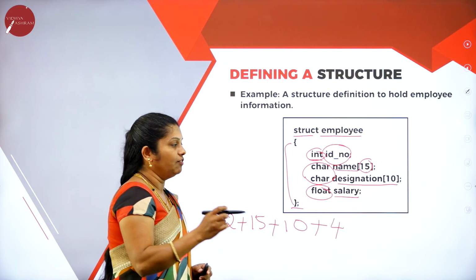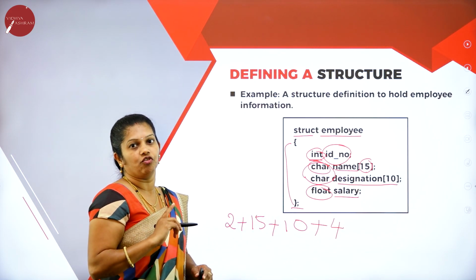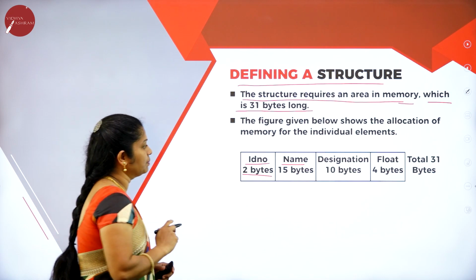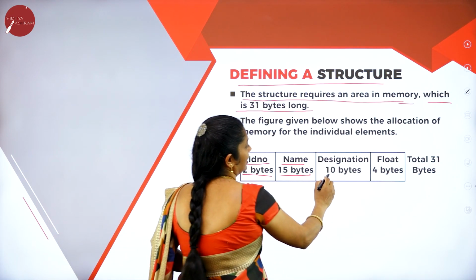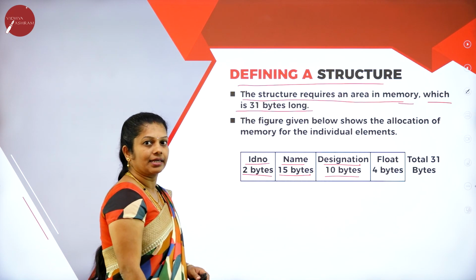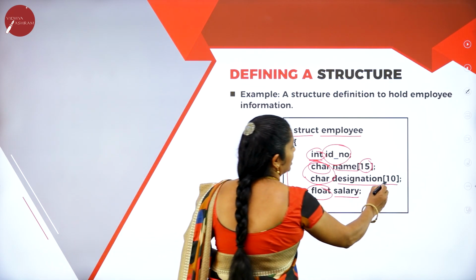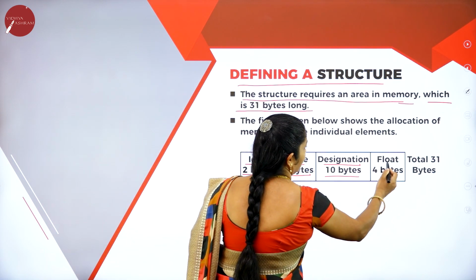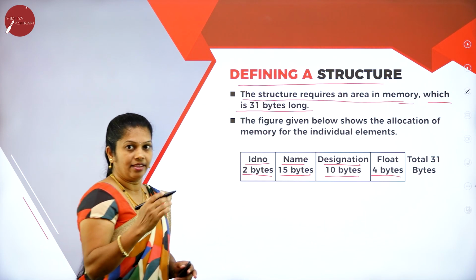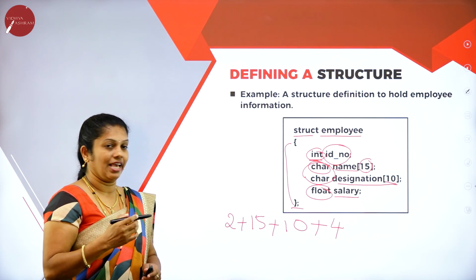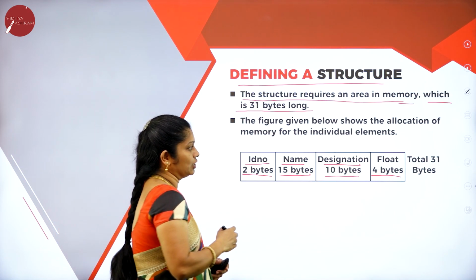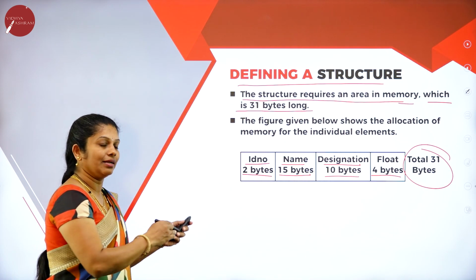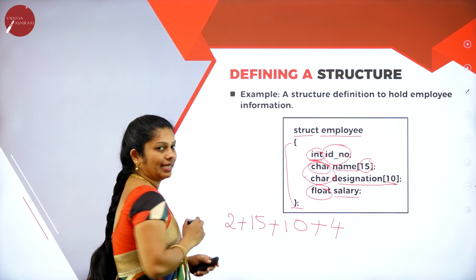It means that if it is character data type, then only 1 byte of memory it will take. But here we are given 15, that's why it will take 15 bytes of memory space. Then designation is also once again character data type, but here we are given 10 characters. That's why here it will take 10 bytes. And the last one, the salary, is of type float, so it will occupy 4 bytes of memory. Totally 31 bytes of memory it occupies to represent this structure concept, especially in this example.